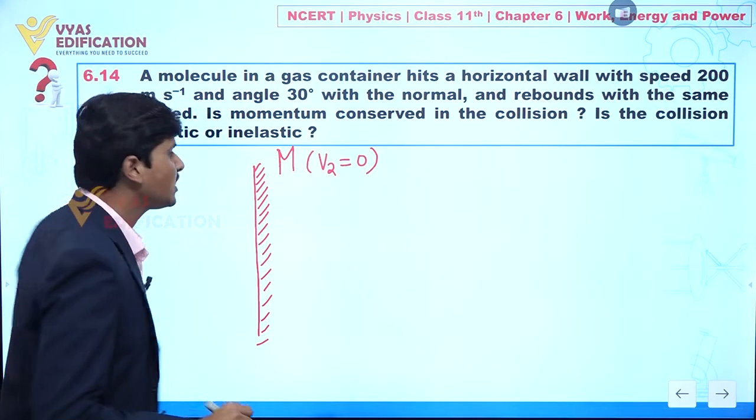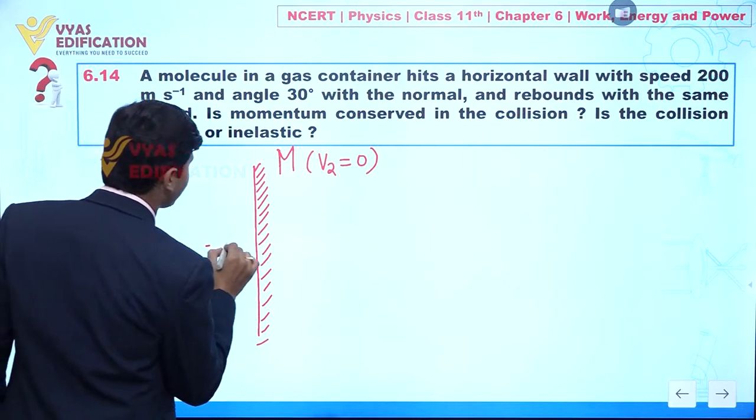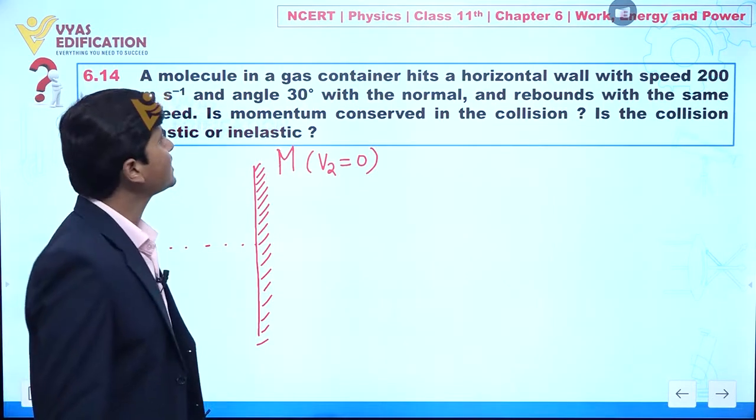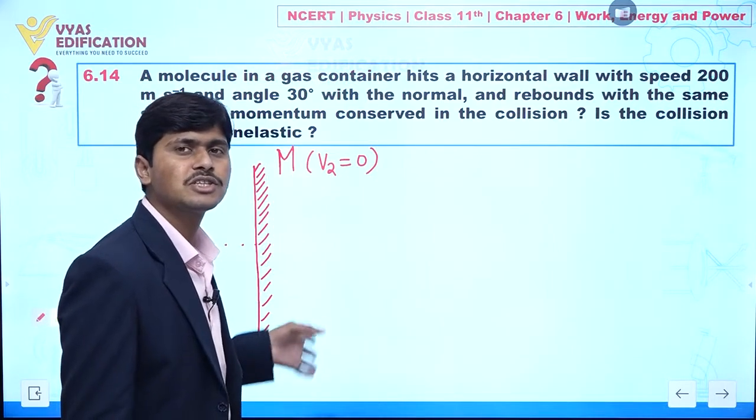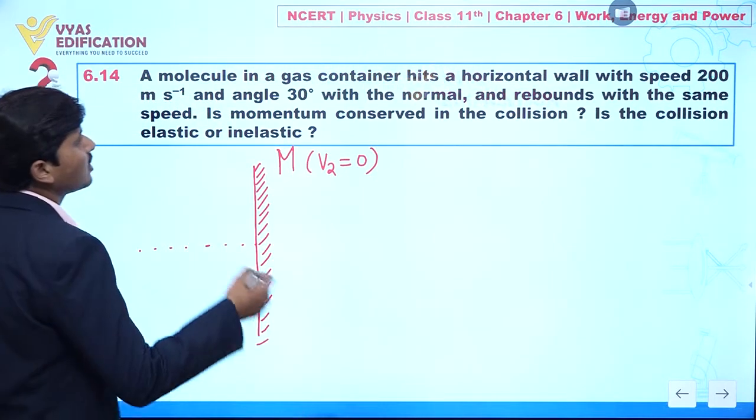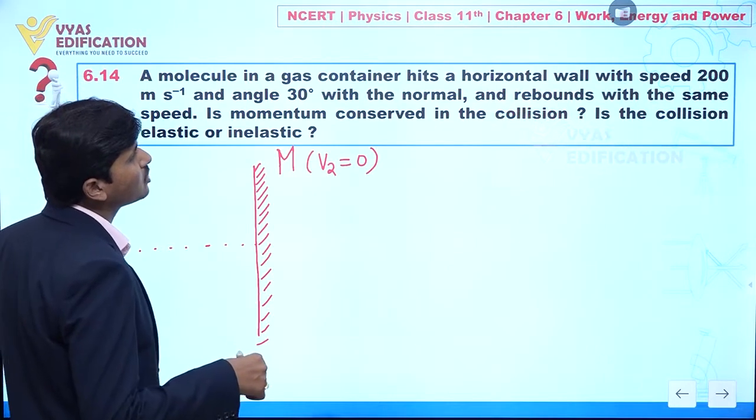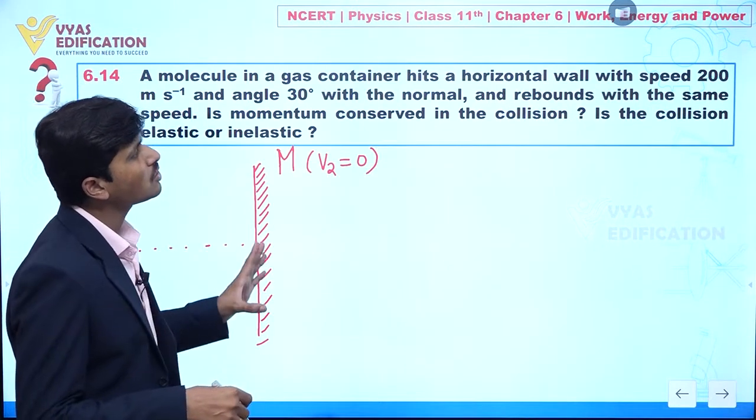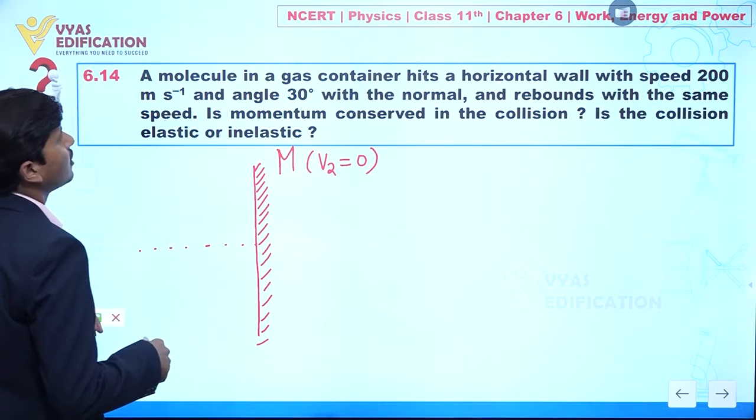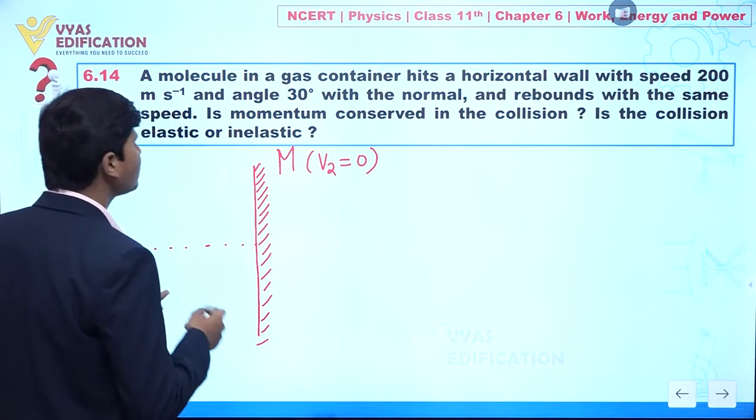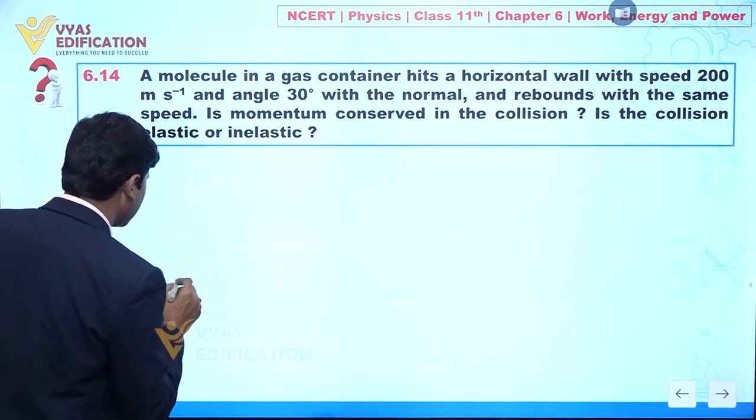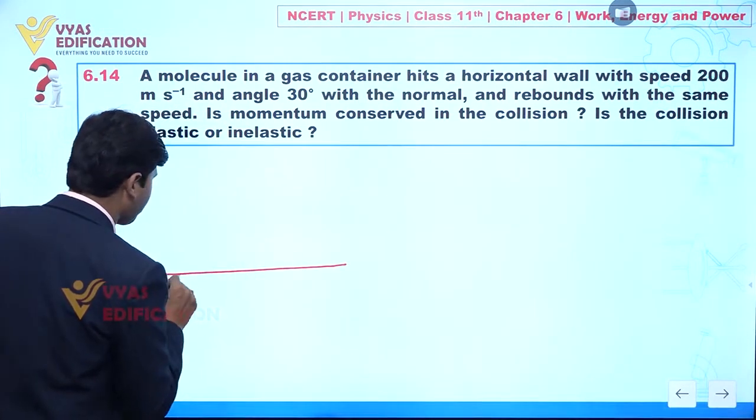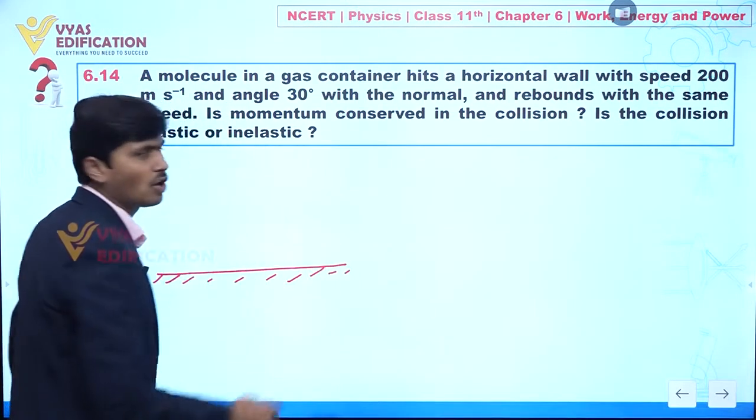Now in this question it is given a molecule of a gas hits a container. We are assuming this is a wall of a container. Hits a horizontal wall with a speed, horizontal wall is given to you. So there is no problem, we can draw the diagram like this. Let's suppose this is a wall of a container. This is a horizontal wall.